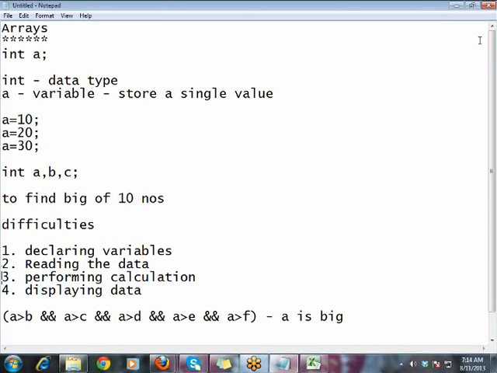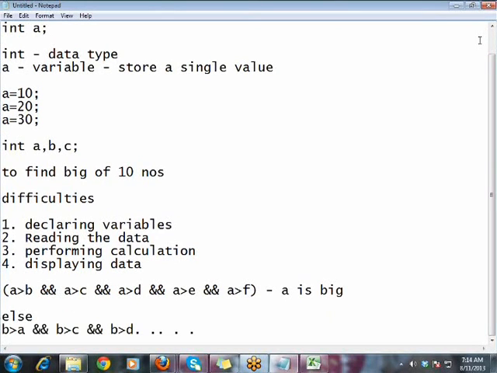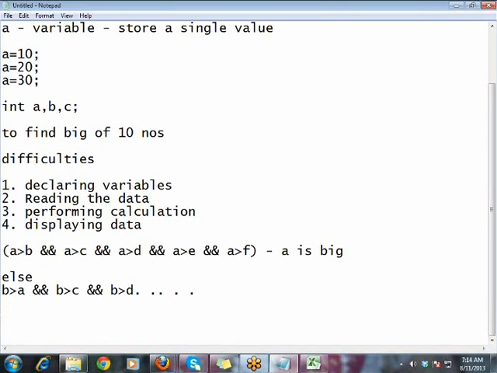These are all the difficulties. Now, using arrays, all the difficulties which you are seeing will become so easy. So arrays resolve all these problems. That's what we're discussing: arrays.